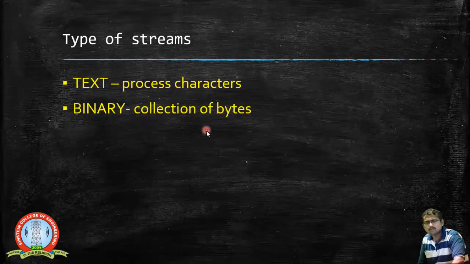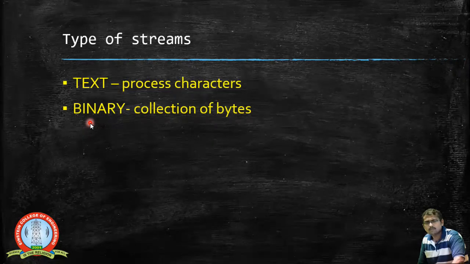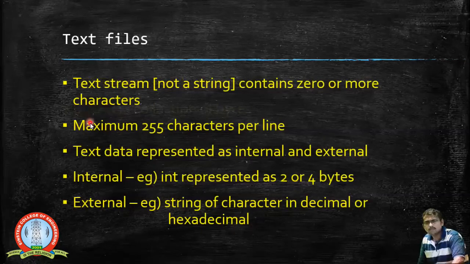So it is all a collection of bytes. When you are performing file operations in C programming, you can either use a text stream or go for a binary stream. So you can perform operations with text files as well as with binary files.